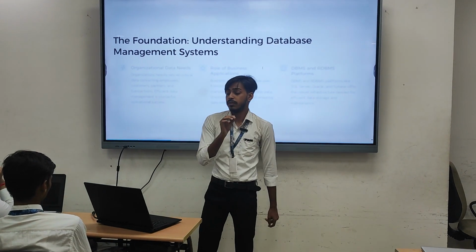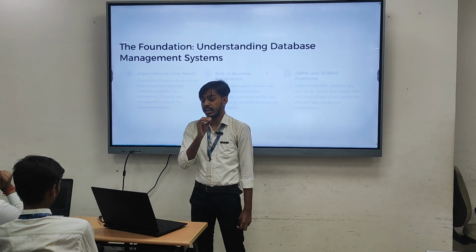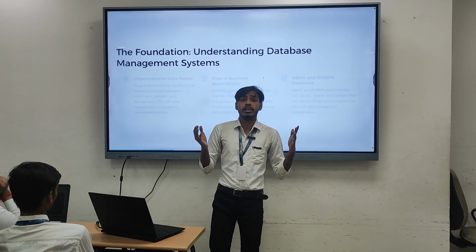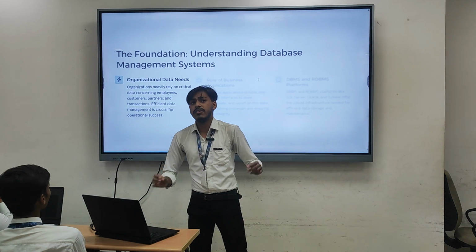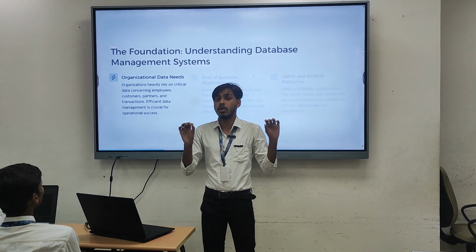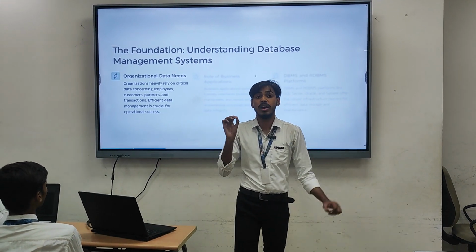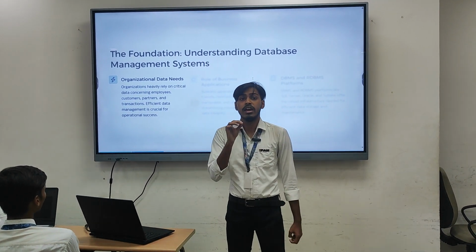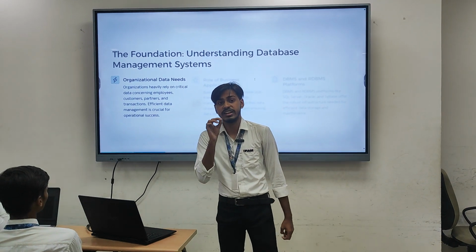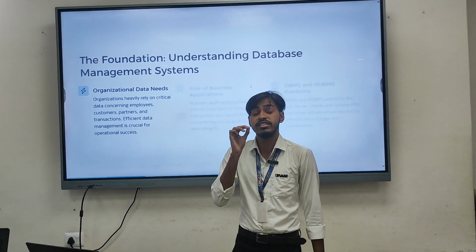So first of all, we will understand the foundation, understanding the database management system, like what the database contains and what the database has. Everyone knows every company has to organize their data. Every company has a bulk of data, and they need to organize their data in such a way that if they're searching for some data, then they will get those data in some minutes.